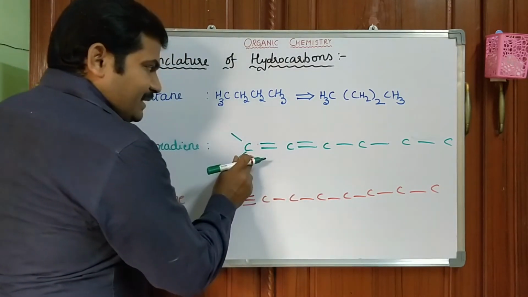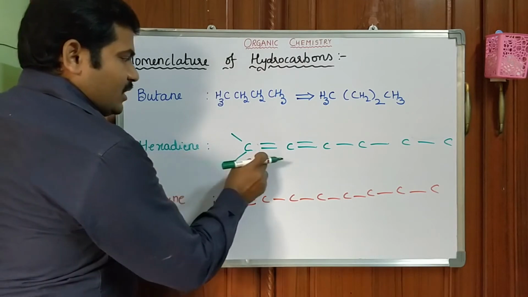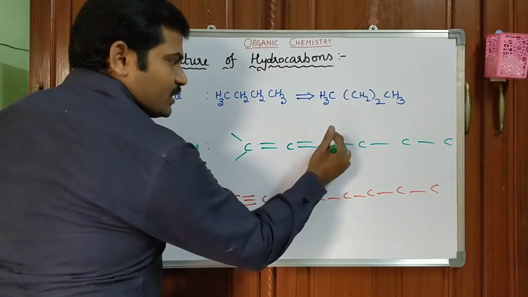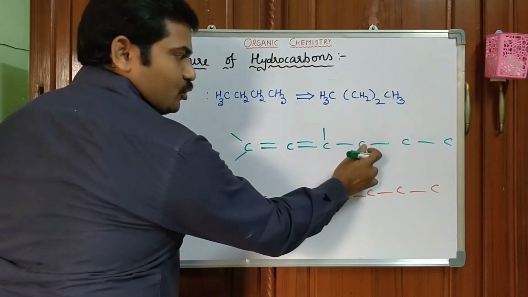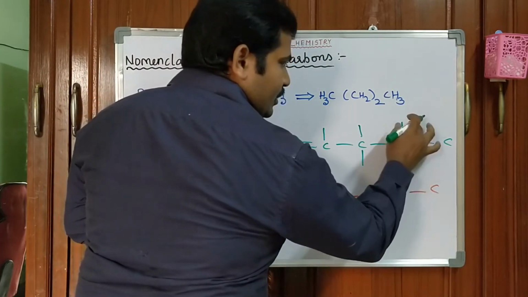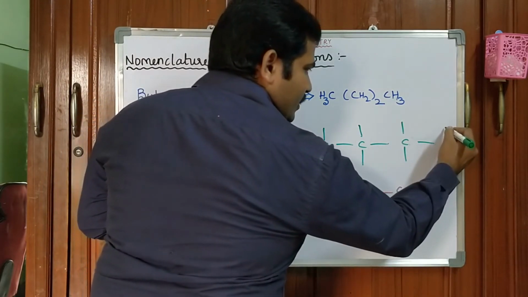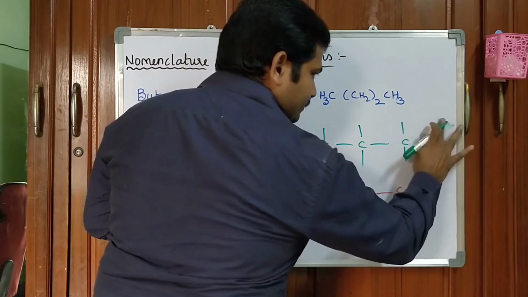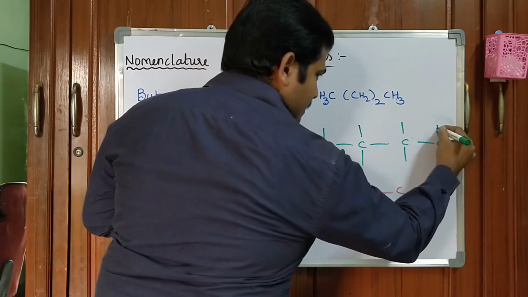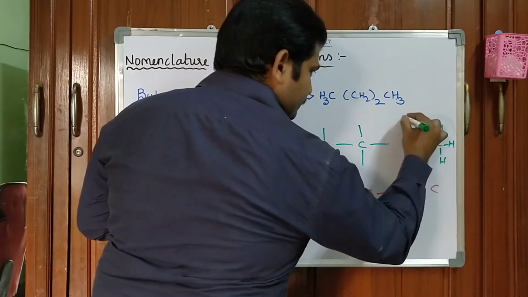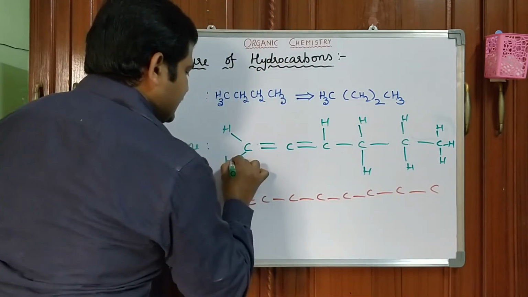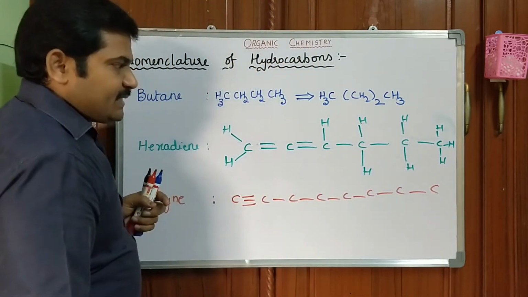How many bonds per carbon? Actually, butadiene it is. How many? 4 bonds. Here already 4 bonds are there. Here 3 bonds. You have to keep 1 hydrogen. Here 2 bonds. You have to keep 2 more hydrogens. Here 2 are already there. You have to keep 2. But here you have to keep 3 hydrogens. Carbon. 3 hydrogens. This is Fischer representation.